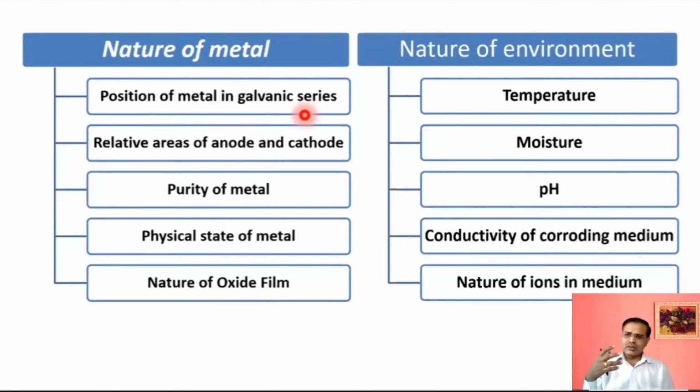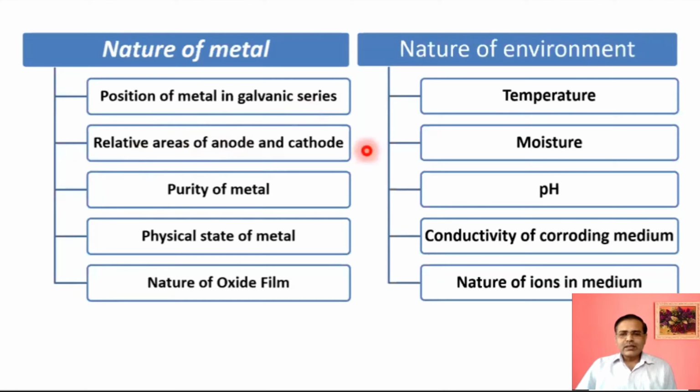So the battery output or the corrosion rate will be faster for such metals where there is more difference in the positions.